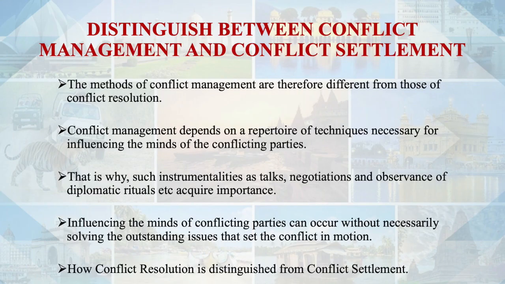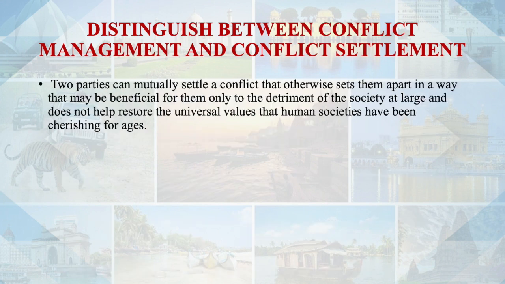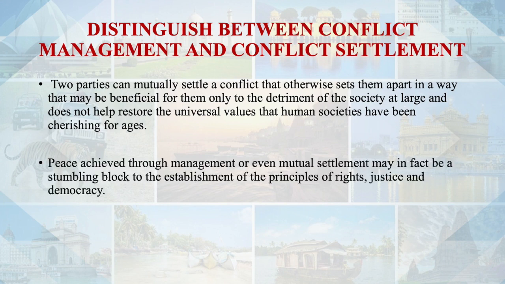Now the next question that can come to your mind is how conflict resolution is distinguished from conflict settlement. Two parties can mutually settle a conflict in a manner that is not beneficial to society at large and does not help restore the universal values that human societies have been cherishing for ages. Peace achieved through management or even mutual settlement may in fact be a stumbling block to the establishment of the principles of rights, justice and democracy.